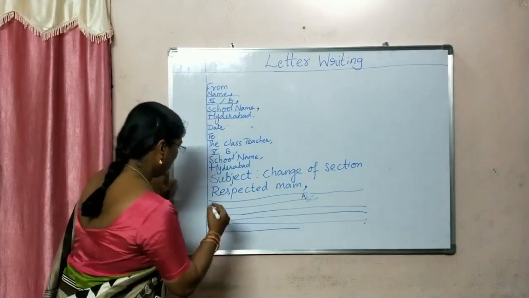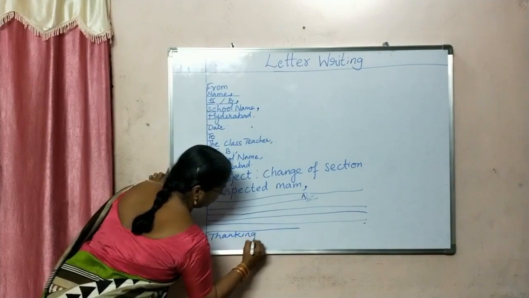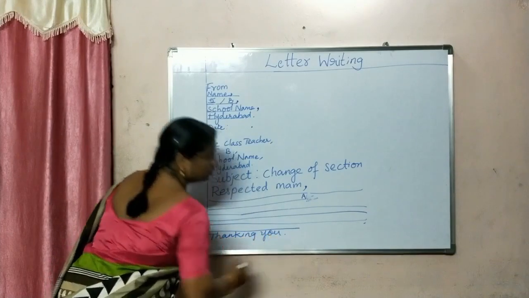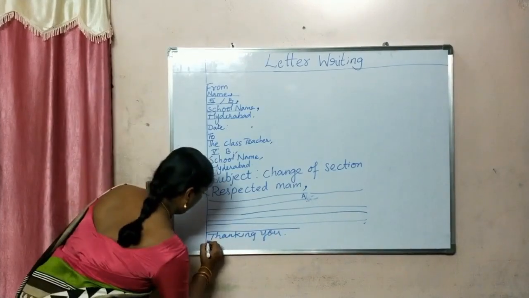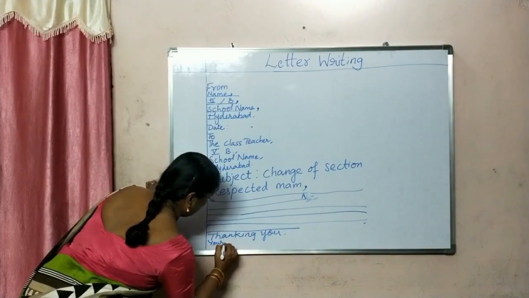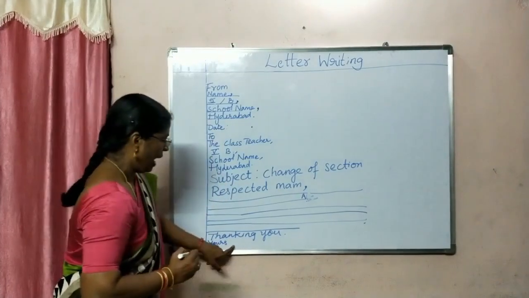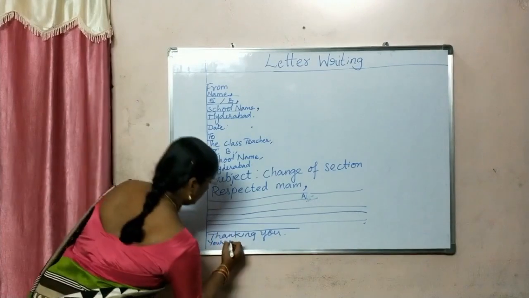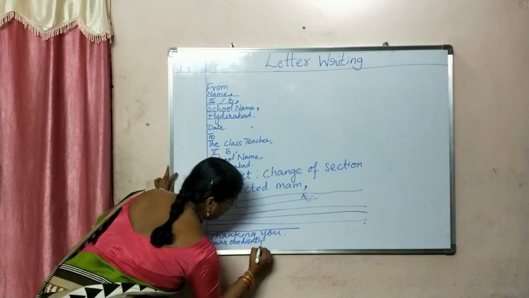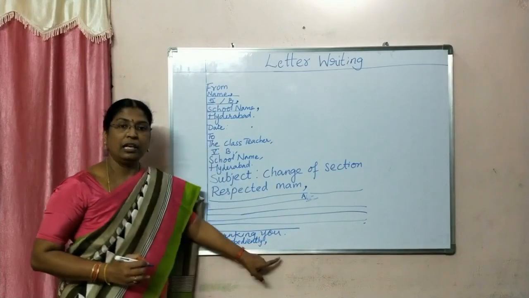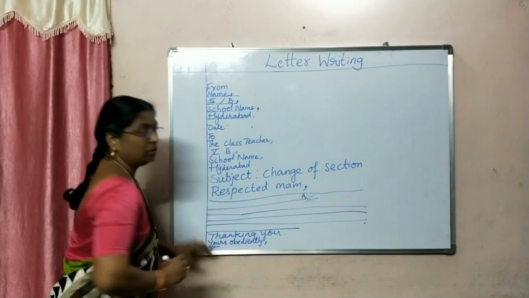Then after that, you have to thank your teacher. That is thanking you. Okay. Then after thanking you, what you will write? Yours obediently. Okay. Y should be capital. Yours. No apostrophe anywhere. Y will be capital. Yours, and obediently O will be small letter. Obediently. Okay. Yours obediently. And your name you have to write. Your name, class, section, roll number.